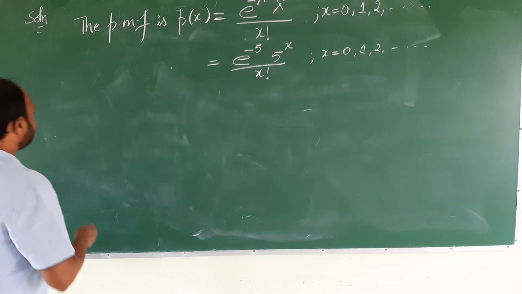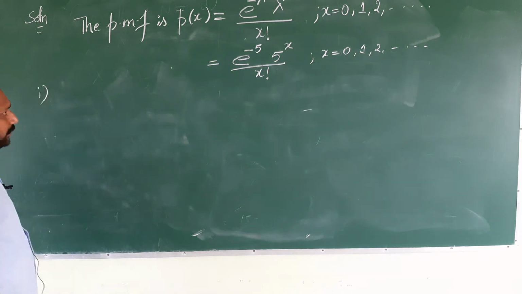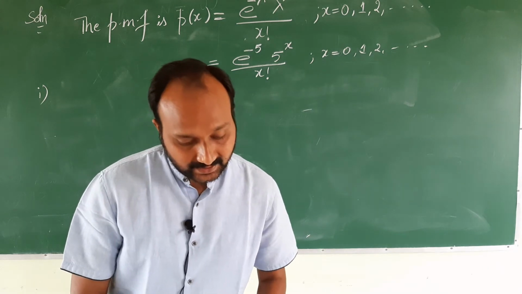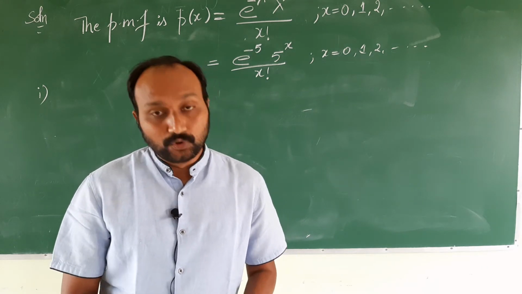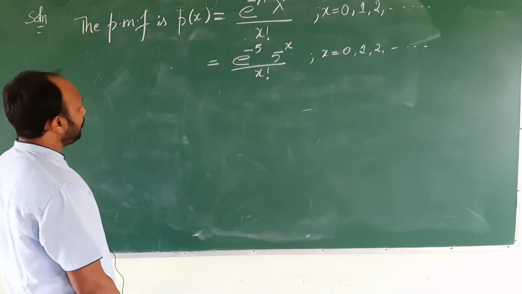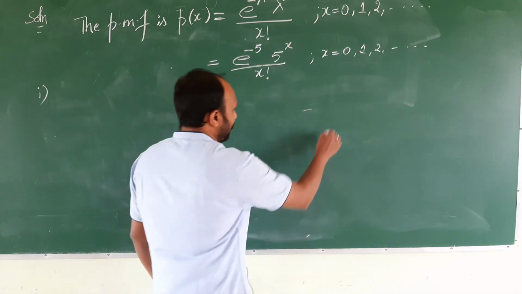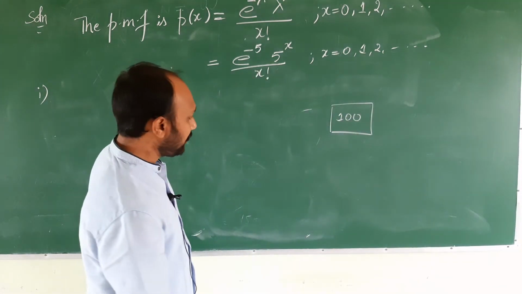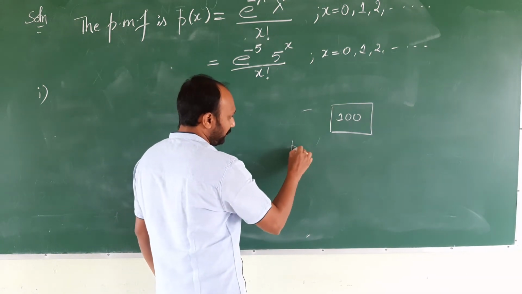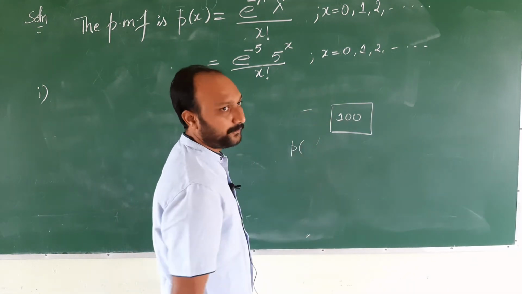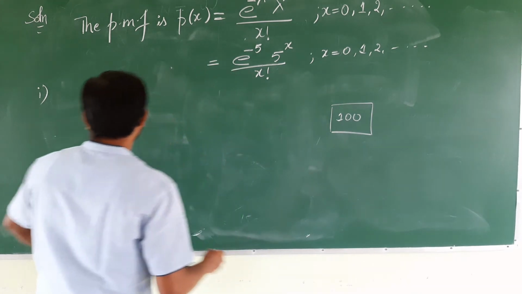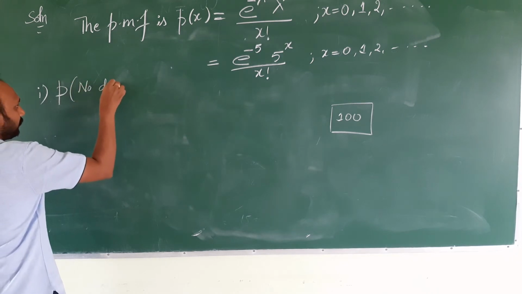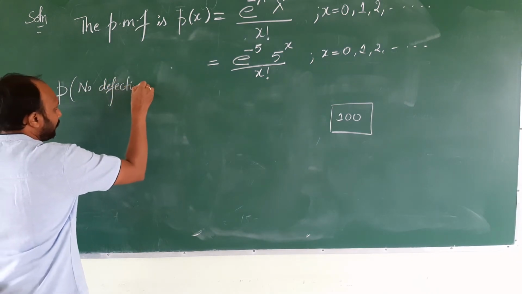Next, let us solve the first question. I will read it once again. Find the probability that a box containing 100 fuses has no defective fuse. A box has totally 100 fuses. Out of these 100 fuses, I need to find the probability that there will be no defective fuse. So the first question, I need to find the probability of no defective fuse.